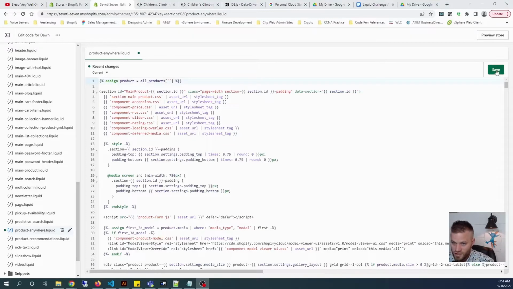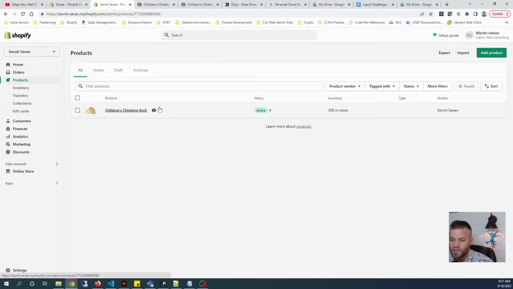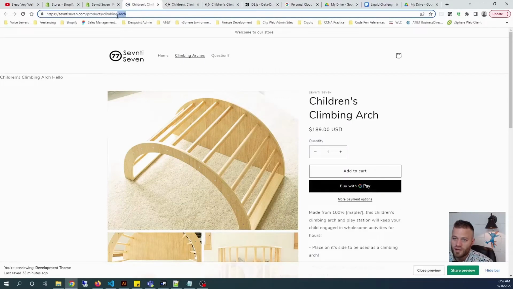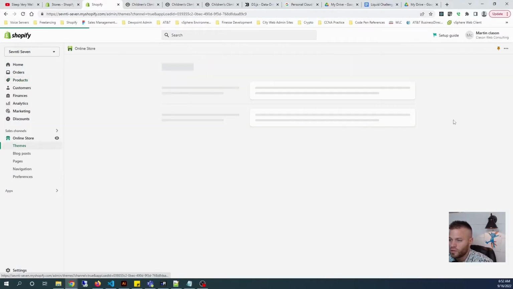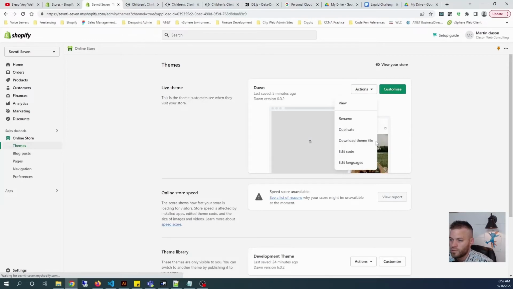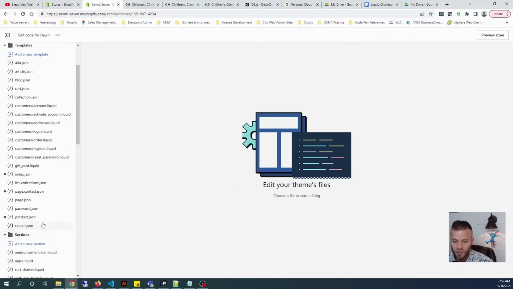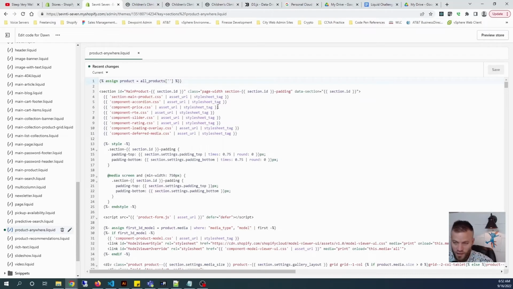For now, let's just save this file, and let's go back, and I'm going to look at the products that I have in my store. And we have this children's climbing arch right here. So if I view this product, I'll see this right here, climbing arch. So that is what I'm going to want to copy and add to my code. So going back to my code, and then my product-anywhere section, I can paste that in here. And now I'm going to go ahead and save that.